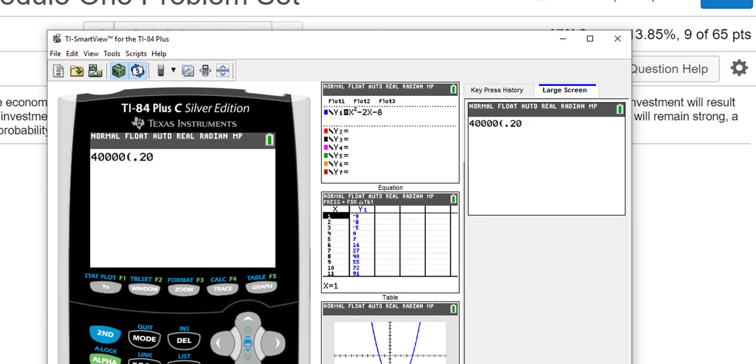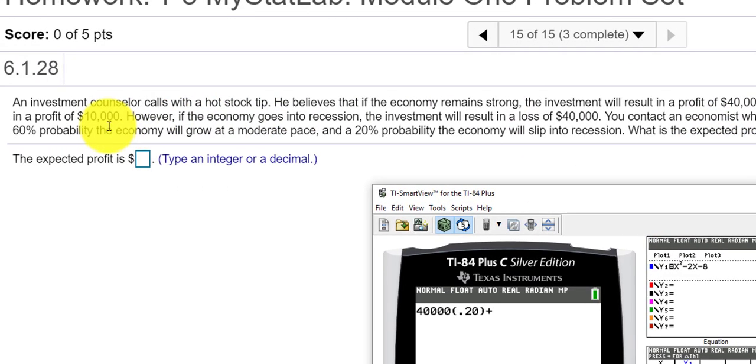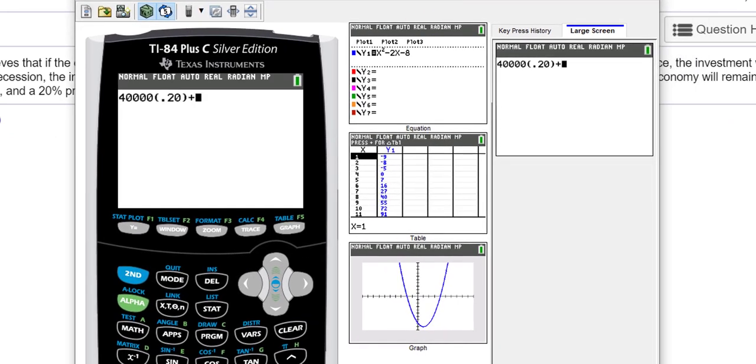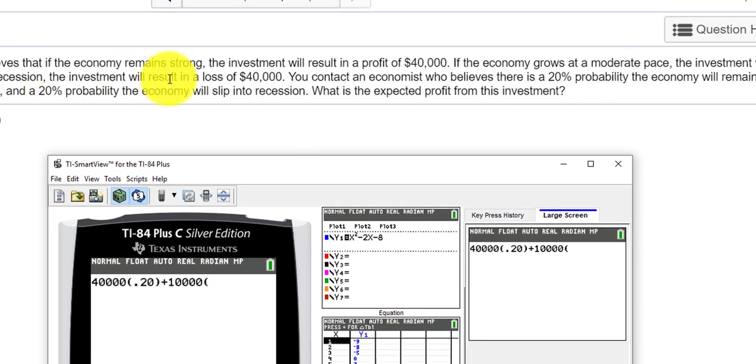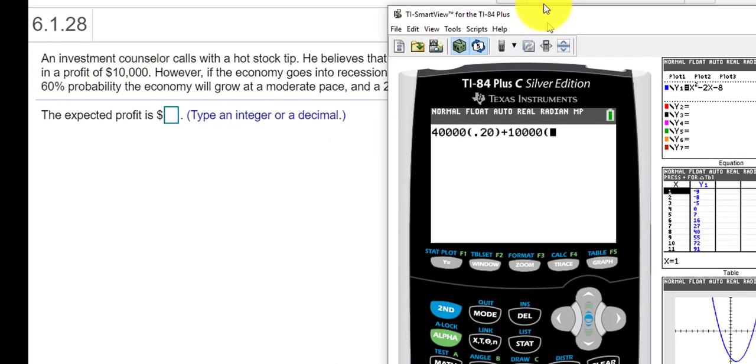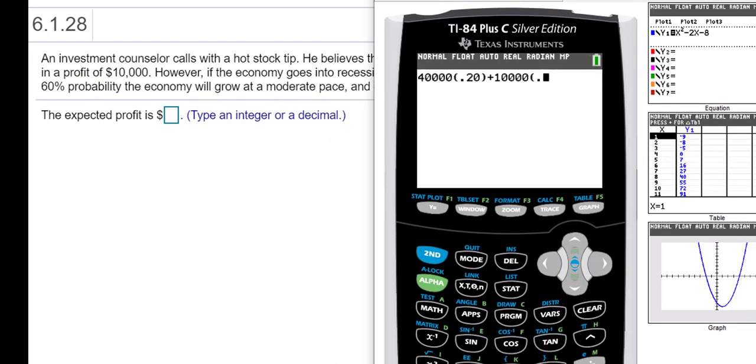All right. Plus, it looks like I will make 10,000 if the economy is moderate. So let's enter 10,000. And that's going to be times the probability of a moderate economy. Let's see, 20% strong, 60% moderate, so times 60%. Okay. And then the last one would be, we're going to have a loss.